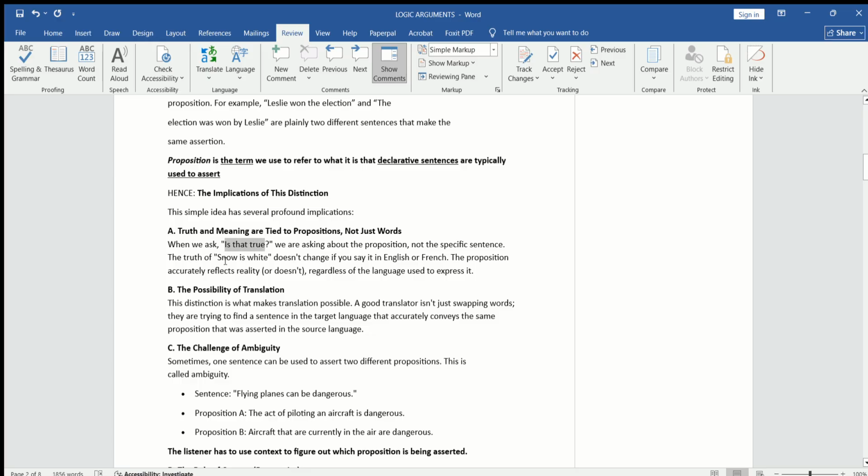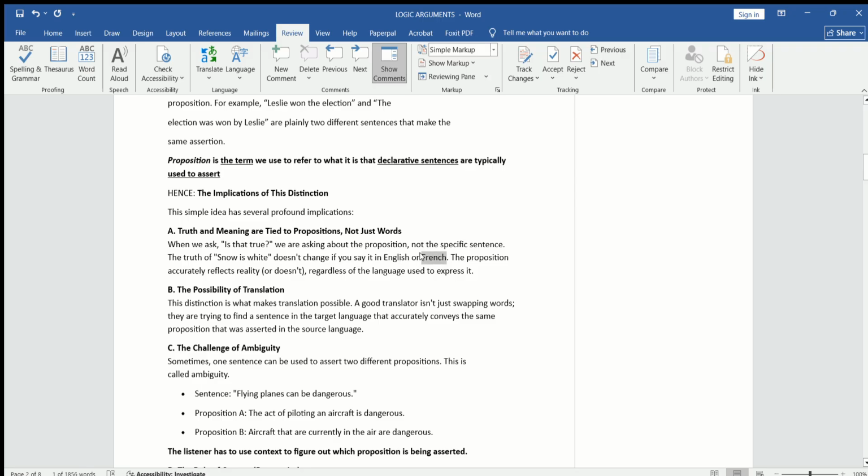Definitely not true. We can see that the snow is white until any color is added to change this natural color from white to black or blue or yellow. It does not change if you say it in English or French. Again, we see that the main role of the language is also important in the statement of the prepositions. If we can see that the snow is white, we can use this sentence in English or French, but the claim remains the same.